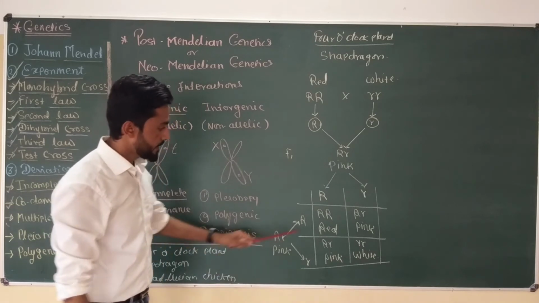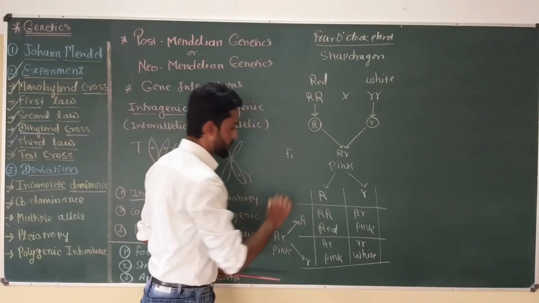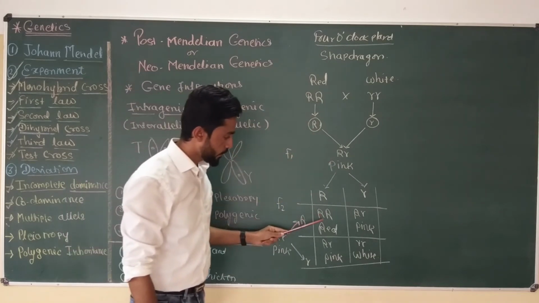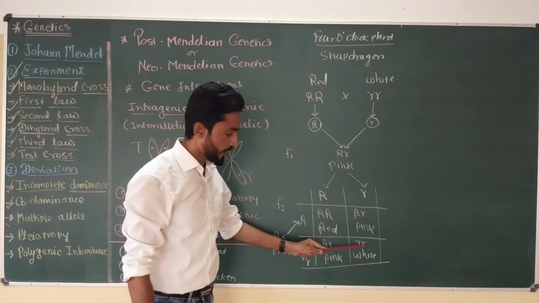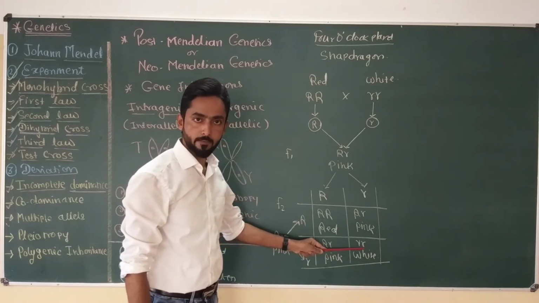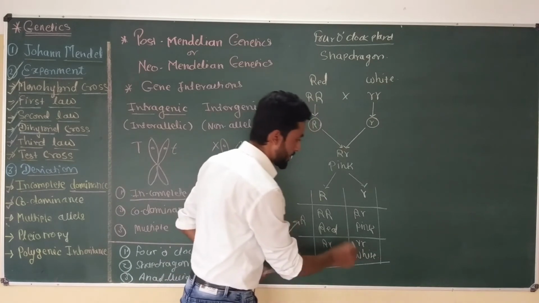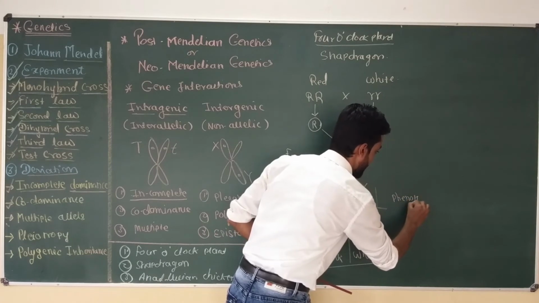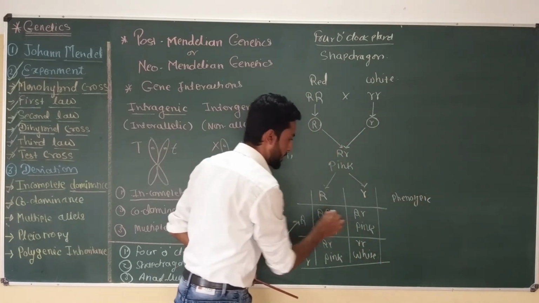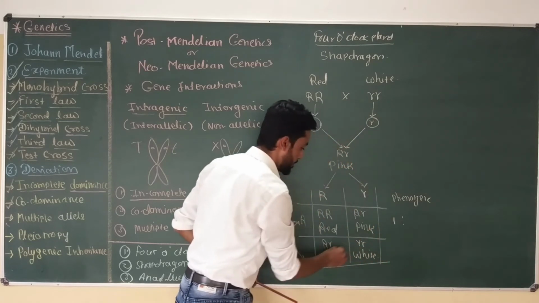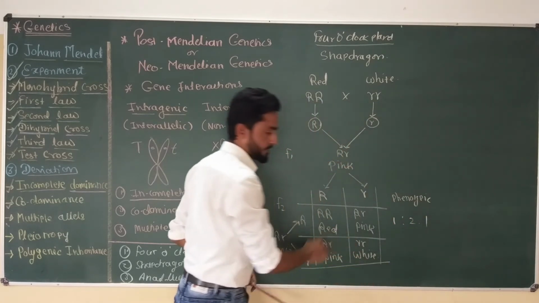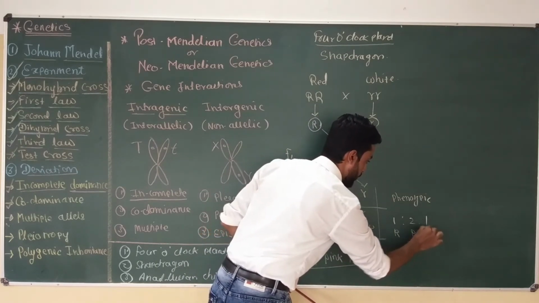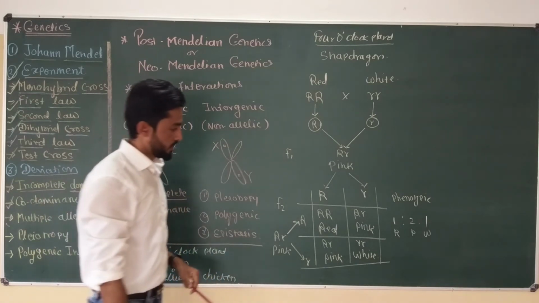So this is the F2 generation. If we cross F1 generation of 4 o'clock or Snapdragon plant, we are going to get red, pink and white color plant. Okay. Now, if we calculate the ratio, phenotypic ratio, it will be 1 red as to 2 pink as to 1 white. Okay, so 1 is red, 2 pink and 1 white. This is the phenotypic ratio of F2 generation.